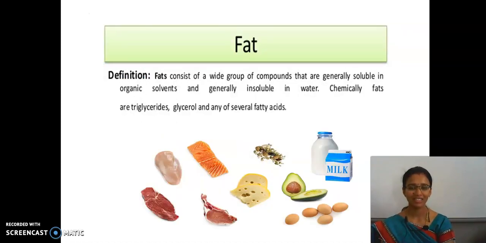So at last, coming to fat. What is meant by fat? Fat is also one of the nutrients. It consists of a large number of components in it. They are soluble in water.